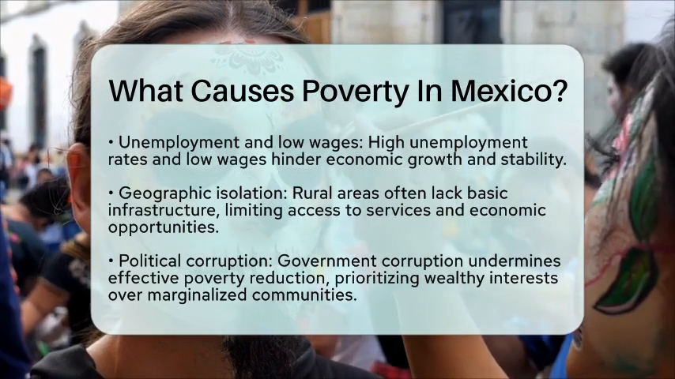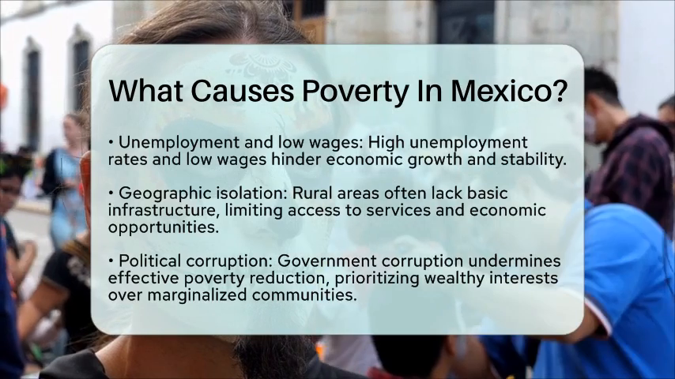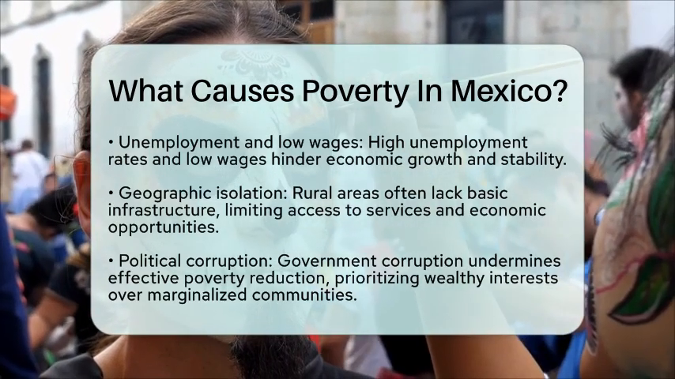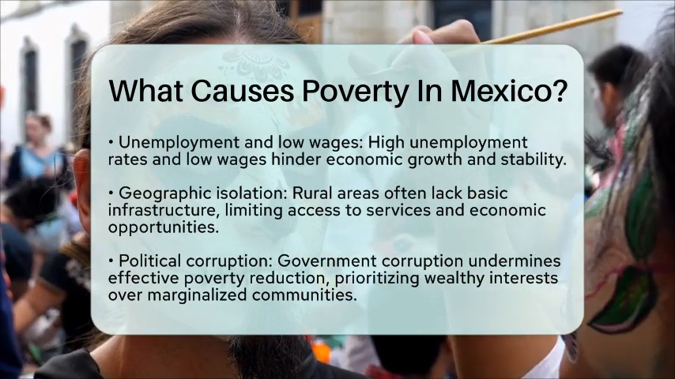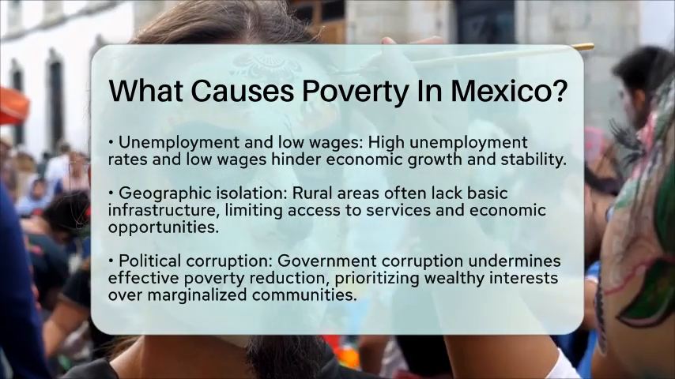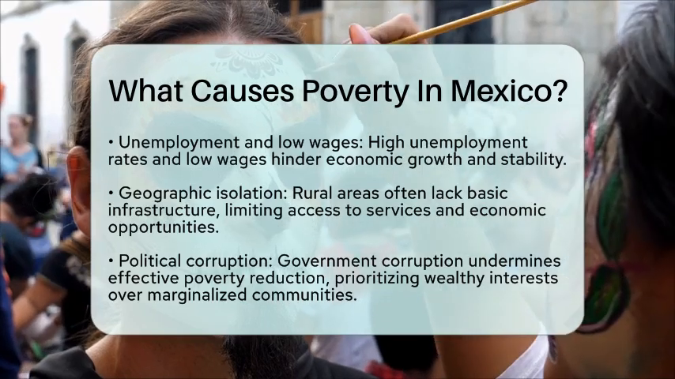Finally, we cannot overlook the impact of corruption and political factors. Government corruption has historically hindered effective poverty reduction efforts. Resources meant for social programs are sometimes misallocated, reducing their effectiveness. Political agendas often prioritize the interests of the wealthy, leaving marginalized communities without support.